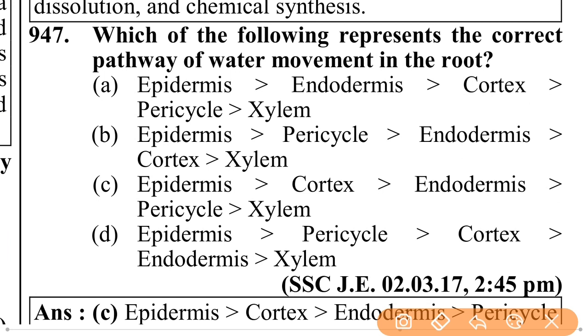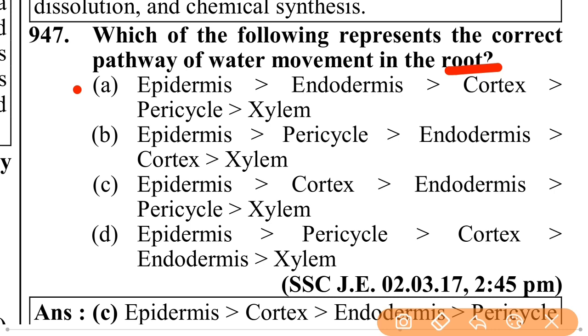Which of the following represents the correct pathway of water movement in the root? First it goes to the epidermis, then the endodermis, then cortex, then pericycle, then xylem.